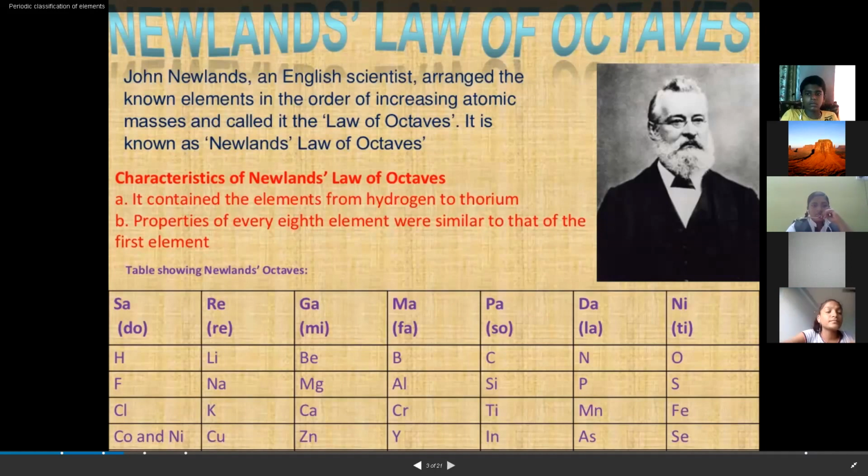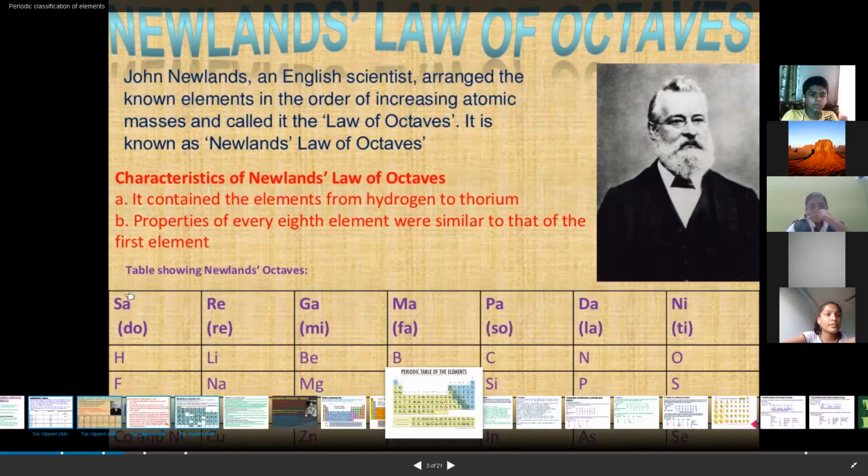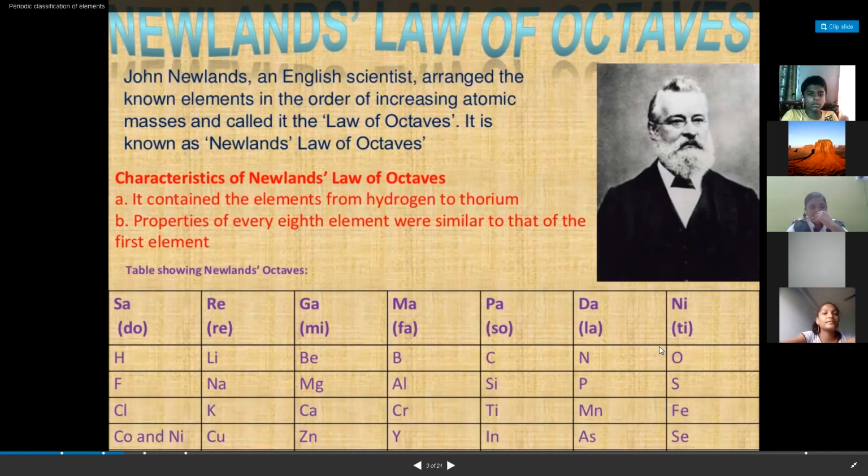When he arranged the elements in increasing order of atomic mass, what did he observe? The eighth element has the same chemical and physical properties as the first element.